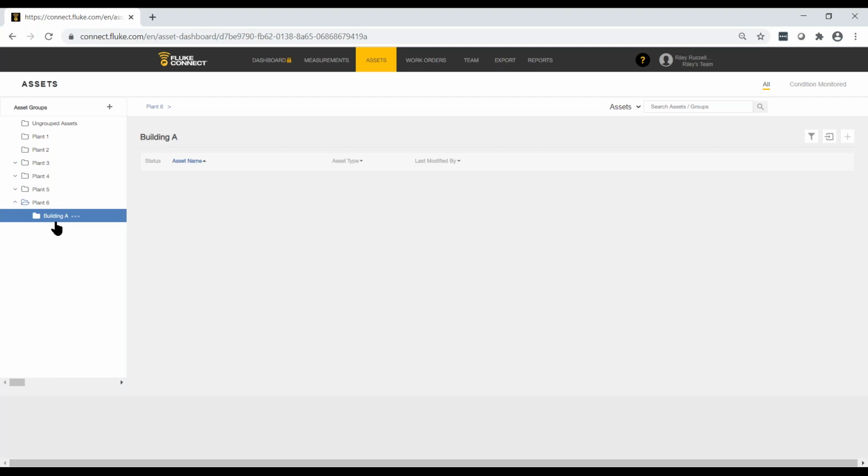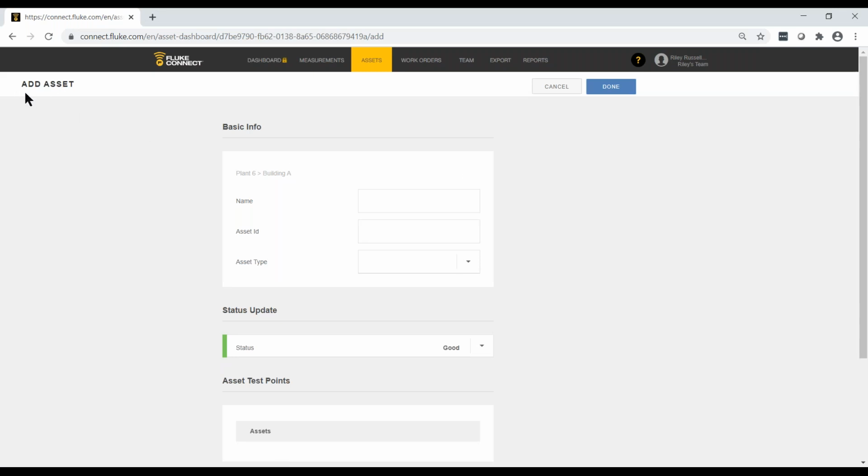Next, I will create a new asset in our asset subgroup Building A in the asset group Plant 6. So does anybody remember how we do that? Off to the very far right, we've got a plus sign, and if you hover, it'll tell you that that's going to add. So we've selected the location where we want to put our new asset, the Plant 6 group, Building A subgroup. So we come over here, we click add, and now we're on the add asset screen.